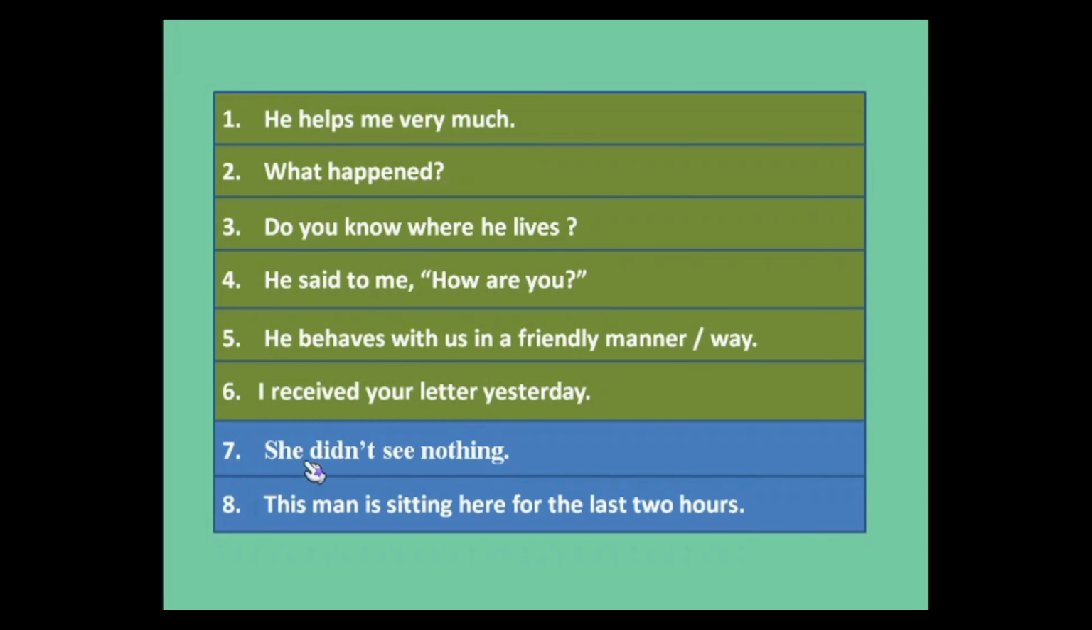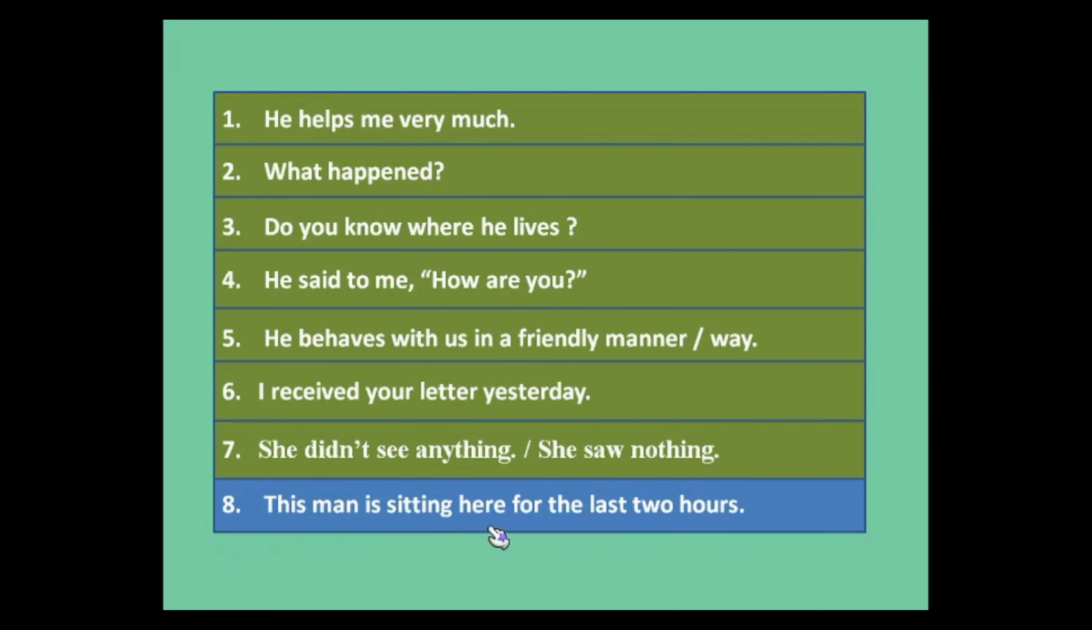Next sentence, she didn't see nothing. So in English, double negatives are not used side by side. You can see didn't is negative and nothing is also negative. You cannot use two negatives side by side. So the sentence should be she didn't see anything instead of nothing, or you can say she saw nothing without didn't, but you cannot use double negatives.